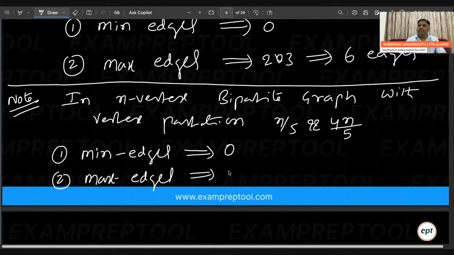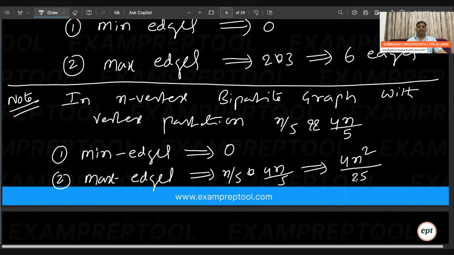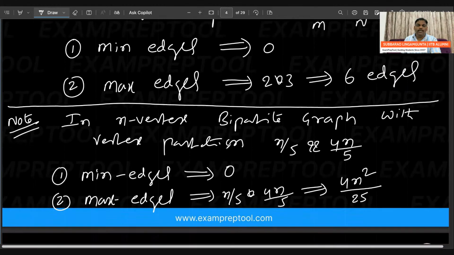First time 4n by 5, second time 4n by 5, third time 4n by 5. Then what is the answer? n by 5 into 4n by 5. Upper you see 4n square, below you see 25. This answer is very, very important and very useful also. Please be careful, very few people can do it.